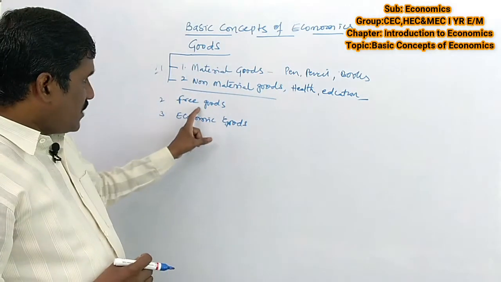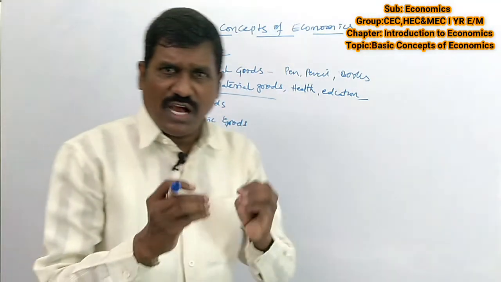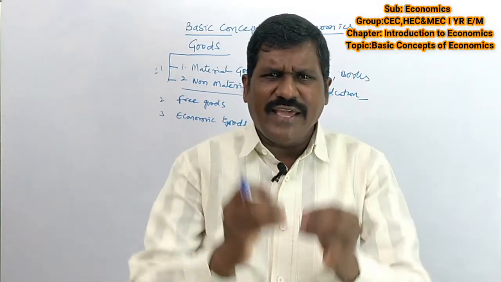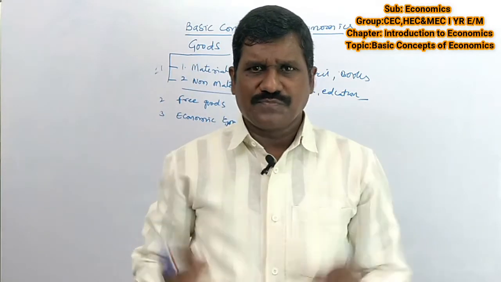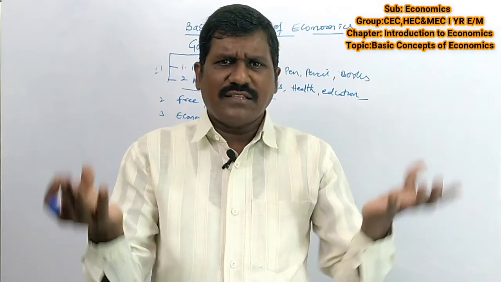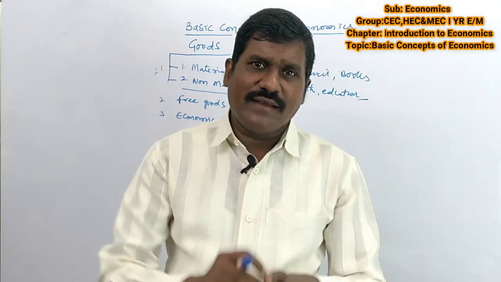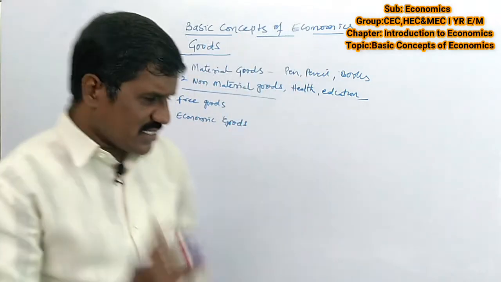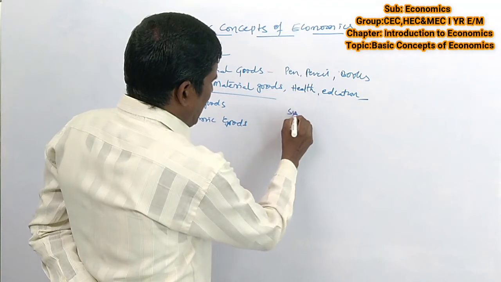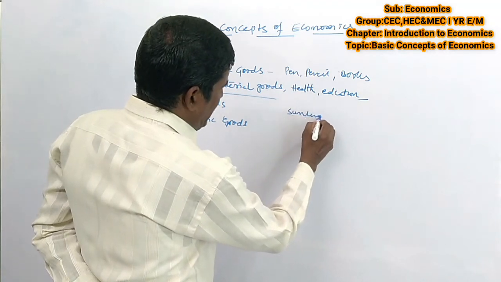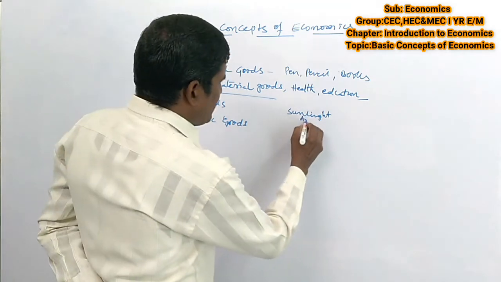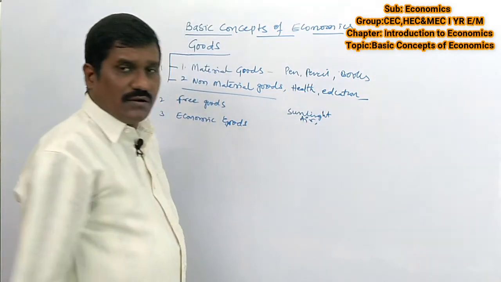Free goods: the goods which have no price and are available in abundance in nature are called free goods. The goods which have no price and whose supply is more than the demand are called free goods. For example, sunlight and air. These are all free goods.